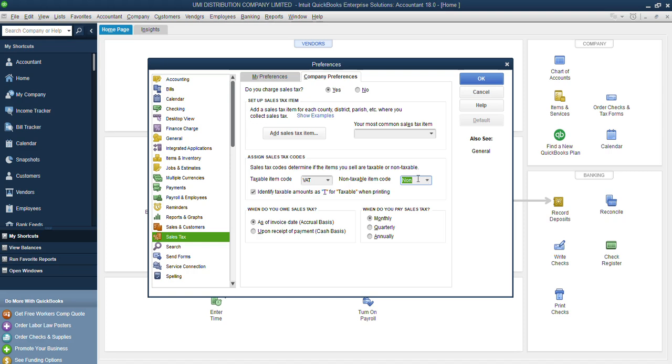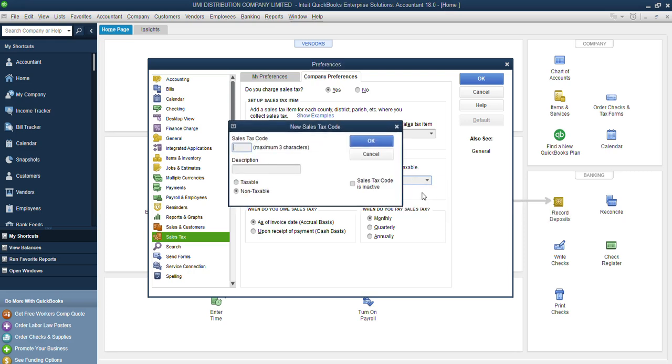Now for our non-taxable item, we can have a couple of non-taxable items. We can have VAT exempt items, that's items that are not vatable. We can have zero rated VAT. So we can have a couple of those items as well. So I'll go ahead and do the same thing. You can just say no VAT, or I'll just say VAT exempt, since I already have the other one.